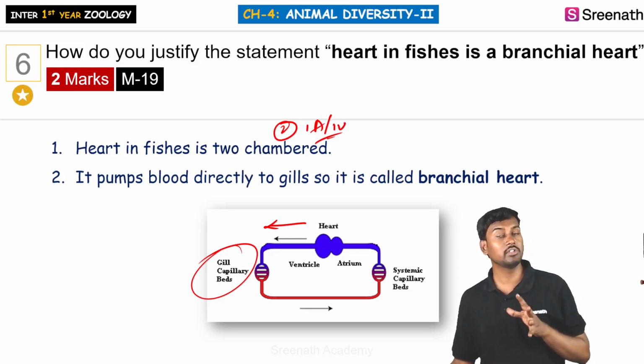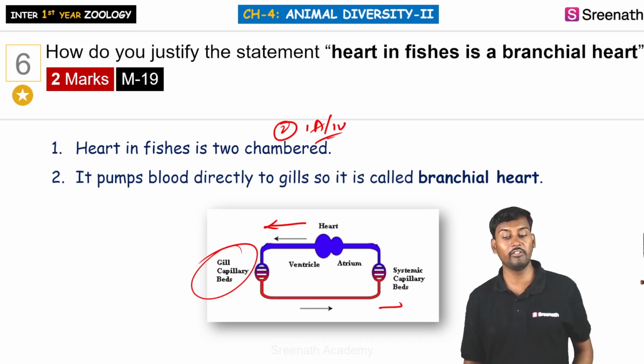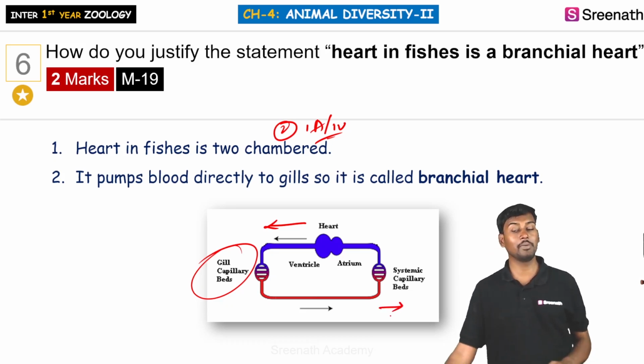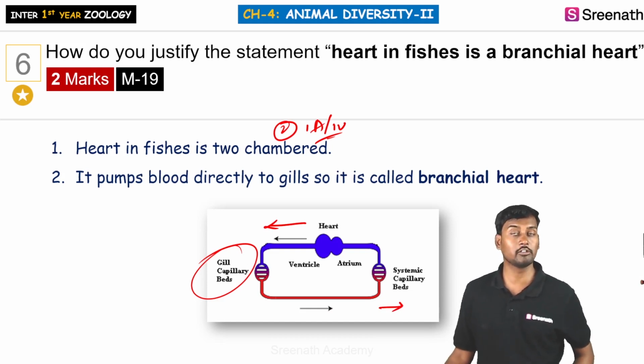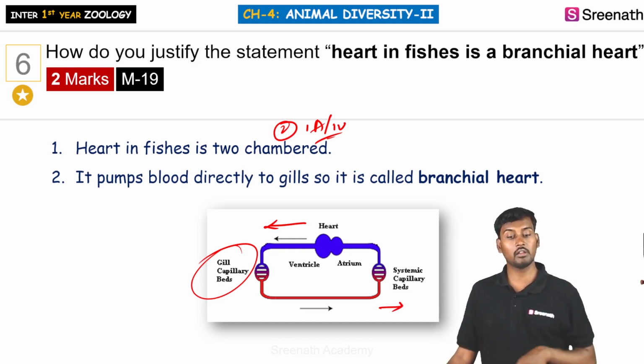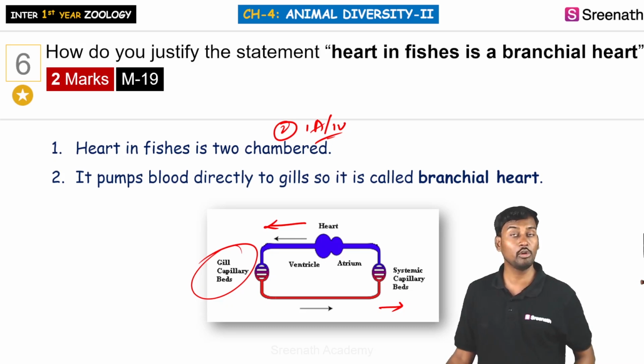So the heart pumps the blood directly to the gills, and from the gills the oxygenated blood enters the systemic capillaries and provides nutrients to the other parts of the body. Here there is only one complete circulation, and the heart is two-chambered, so it is called a branchial heart. The branchial heart pumps the blood directly to the gills, and from the gills it reaches the other parts of the body.